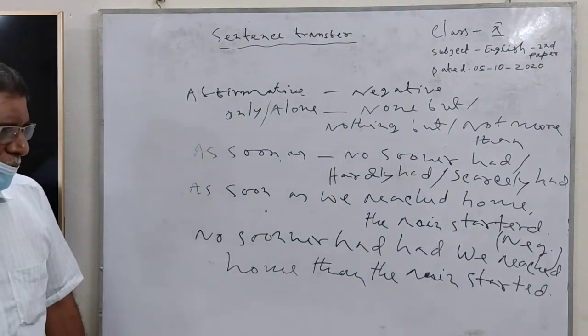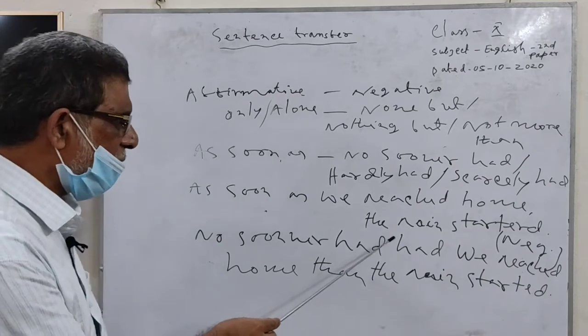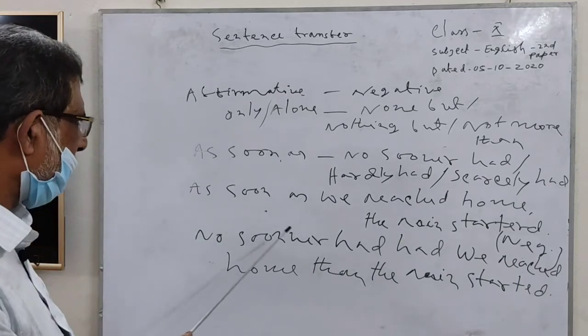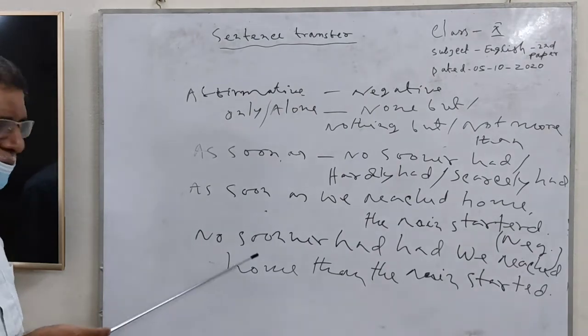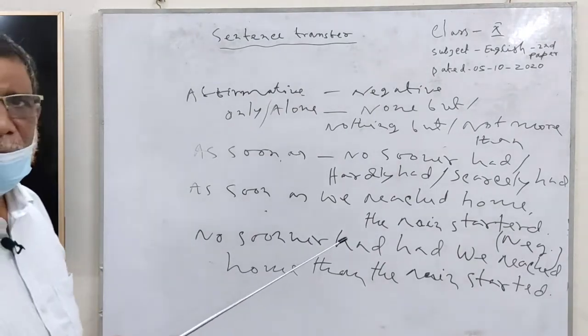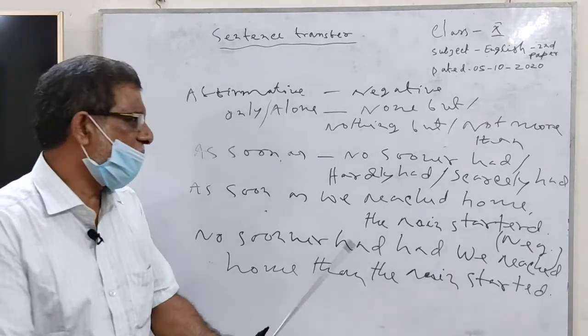You follow, look at the blackboard. As soon as we reached home, the rain started. This is an affirmative sentence. Now we are going to change it to a negative sentence. We use here no sooner had.